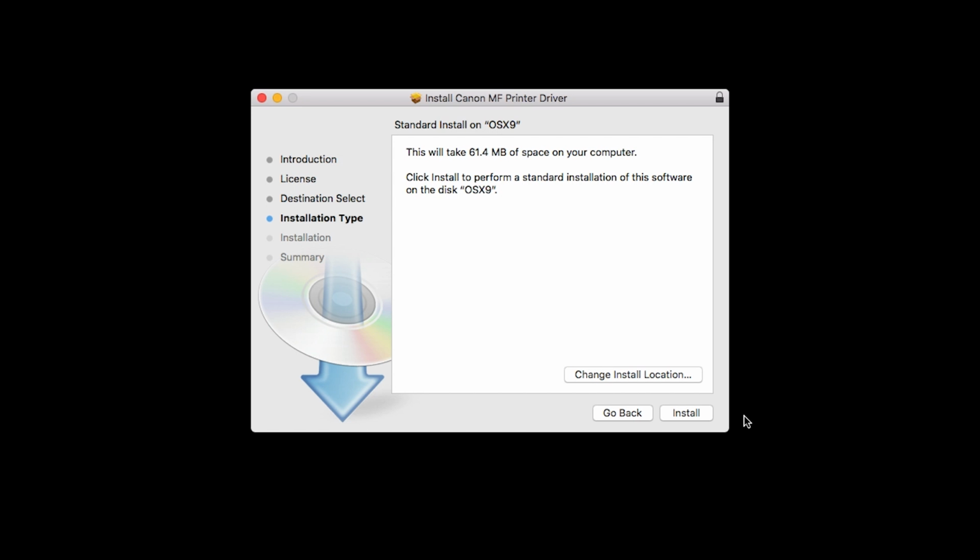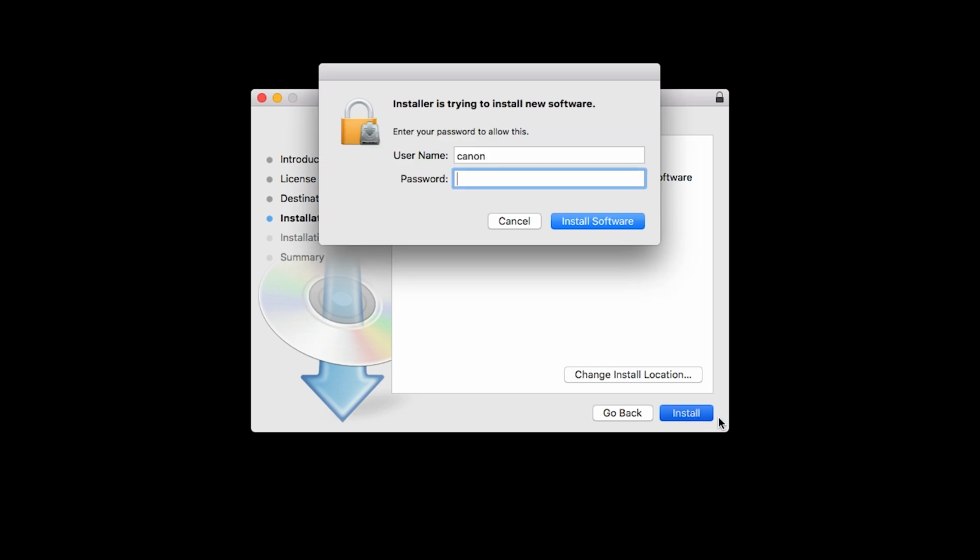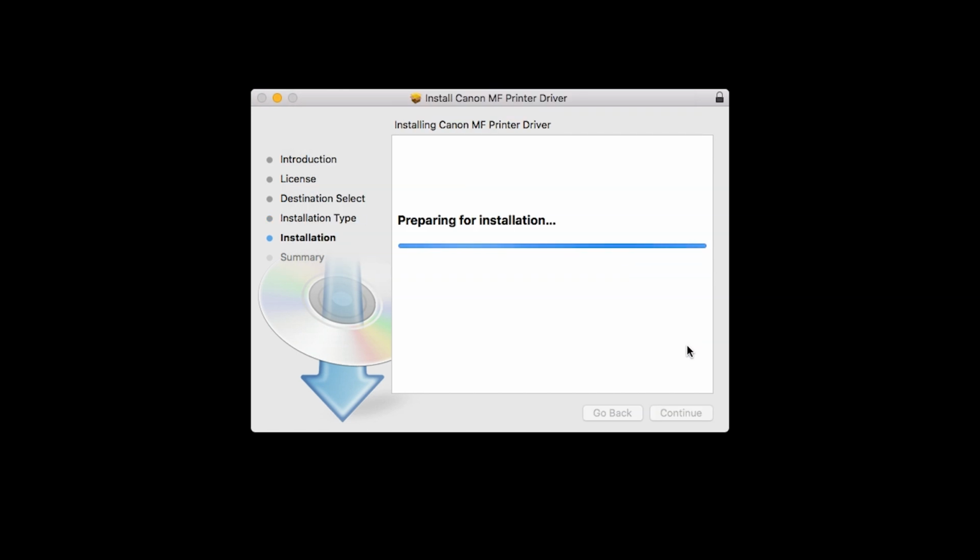Click Install. When prompted, enter the administrator name and password you used to set up your Mac, and then click Install Software. The software will now be installed.